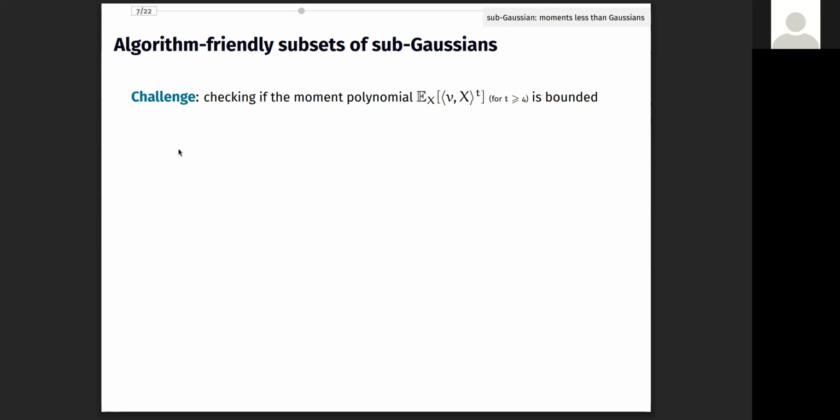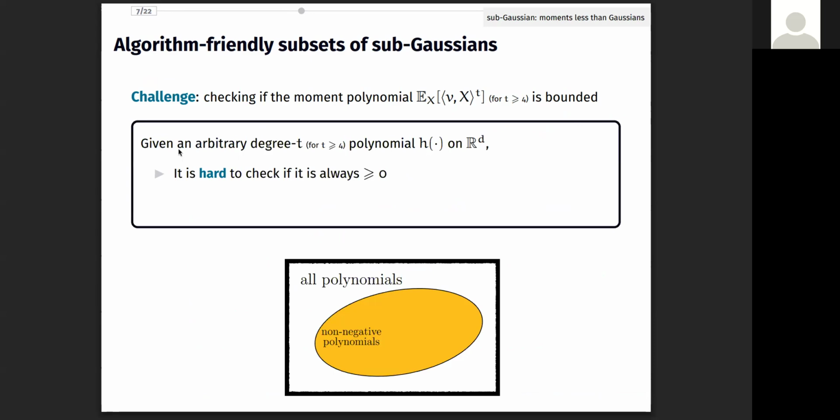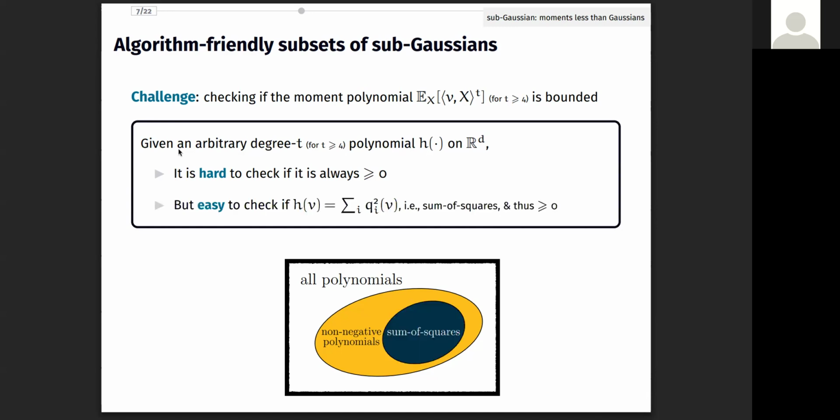The challenge is to check if the higher order moment polynomial corresponding to the tth moment is bounded from above. This is equivalent to checking if a certain translation of this polynomial is non-negative. However, in general, this is NP hard. However, what we can check is if it is a sum of squares polynomial, which are a strict subset of non-negative polynomials.